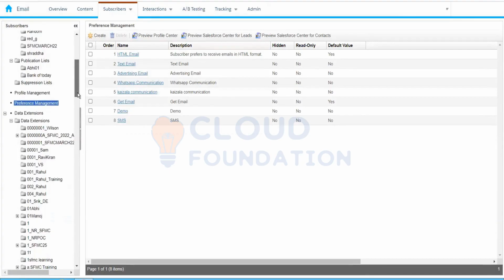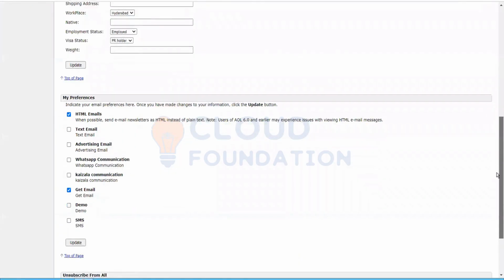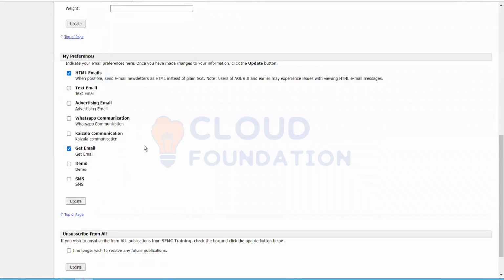I can filter all the subscribers who want to receive WhatsApp communication, and then send them the WhatsApp communication. Or maybe they want to receive the advertising email. We keep these preferences using preference attributes, and they will be populated over here.